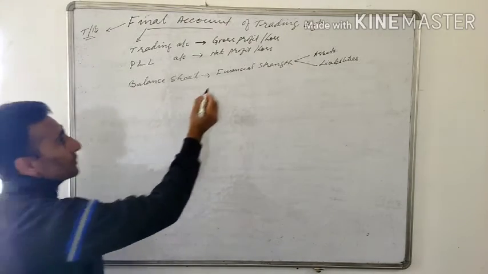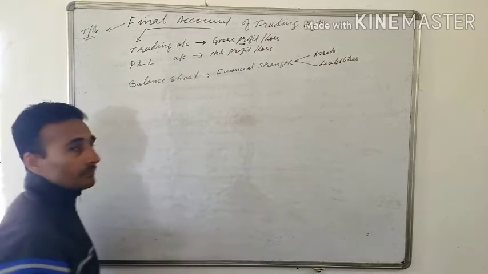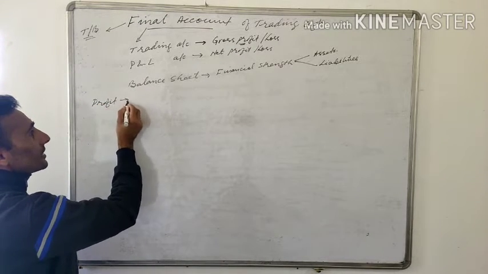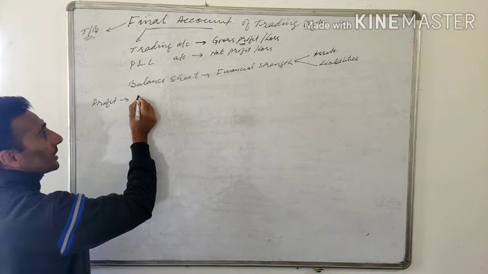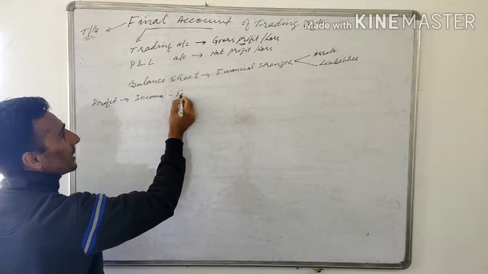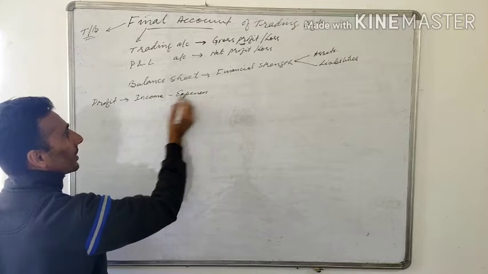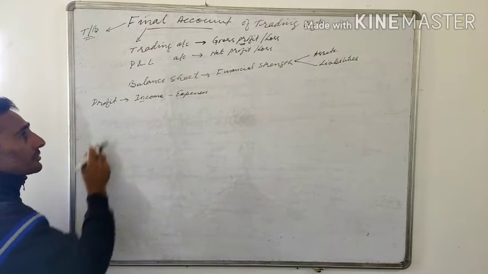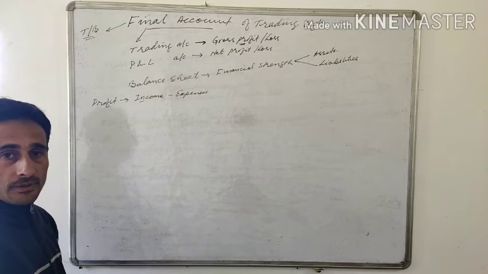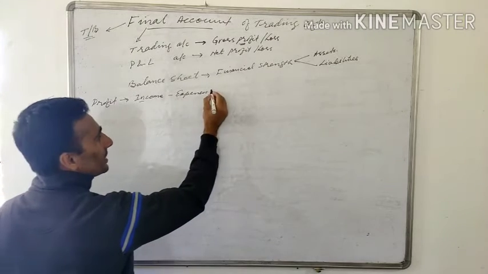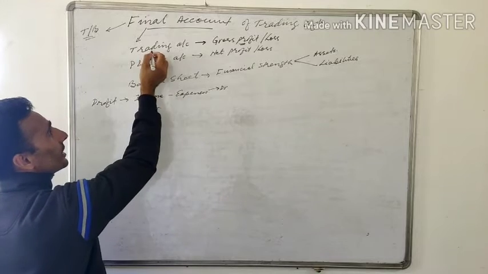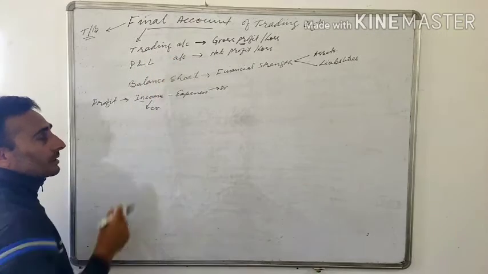Now, when we talk about profit, we consider two components. What are they? The income or revenue and the expenses. Revenue and expenses give you the profit. Expenses are shown on the debit side, and income will be shown on the credit side of the trading account and profit and loss account.